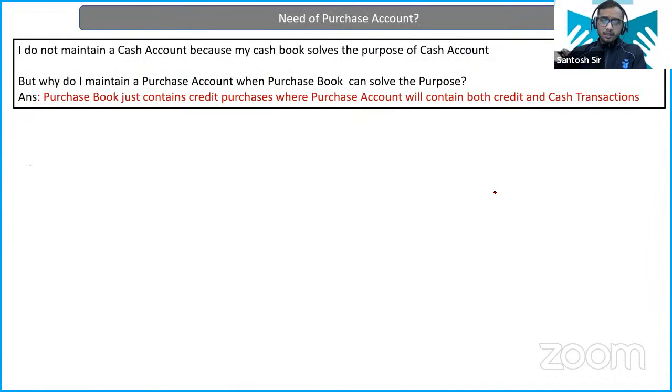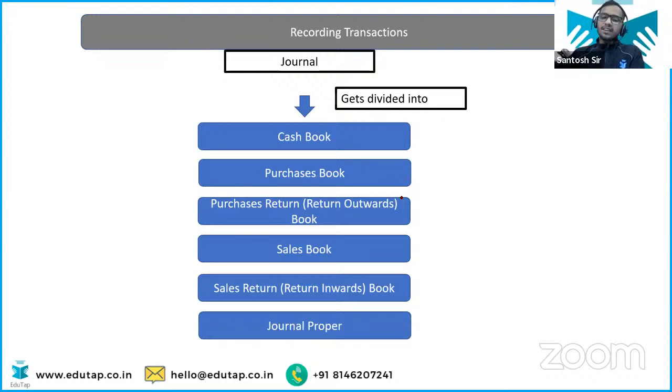Okay. Now, do we need to maintain the separate purchase account? Yes, you have given me the right answer. This we have discussed. Okay. Now let's talk about the purchase return book. Very easy. The purchase return book is basically that book that we prepare when we return the goods which we had purchased on the credit basis.